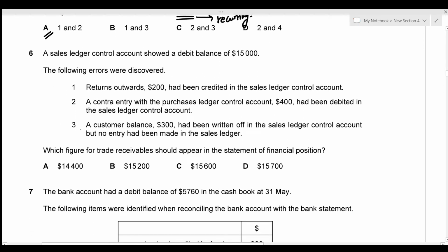A sales ledger control account showed a debit balance of 15,000. The following errors were discovered. The first one is that a return outwards of 200 had been credited in the sales ledger control account.